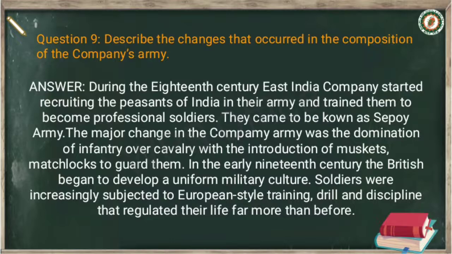The major change in the company army was the domination of infantry over cavalry, with the introduction of muskets and matchlocks to guard them. In the early 19th century, the British began to develop a uniform military culture. Soldiers were increasingly subjected to European-style training, drill and discipline that regulated their life far more than before. So that's all from question number 9.